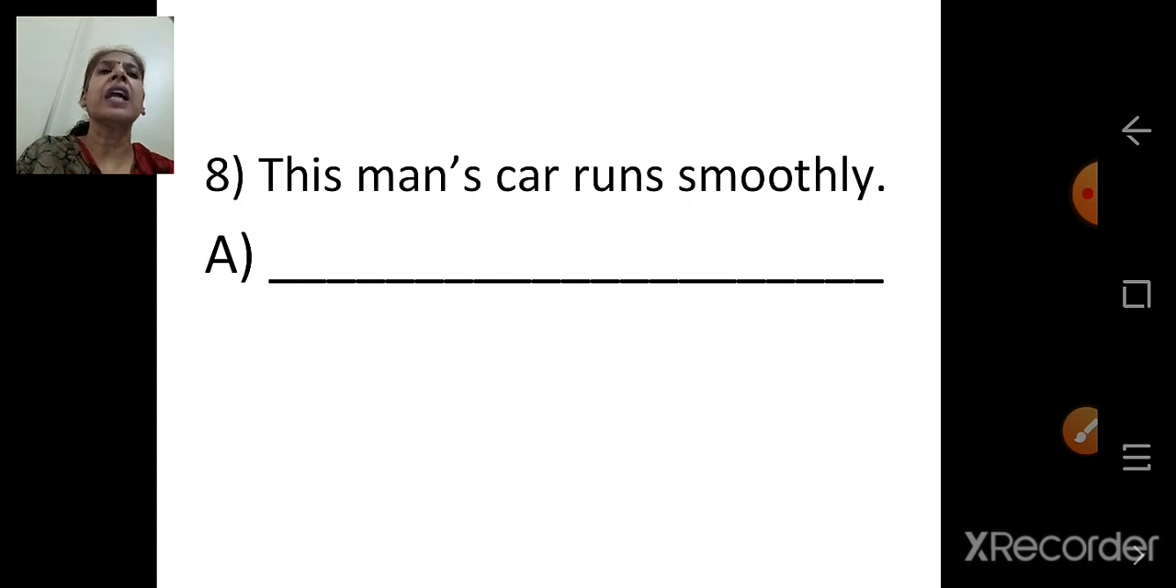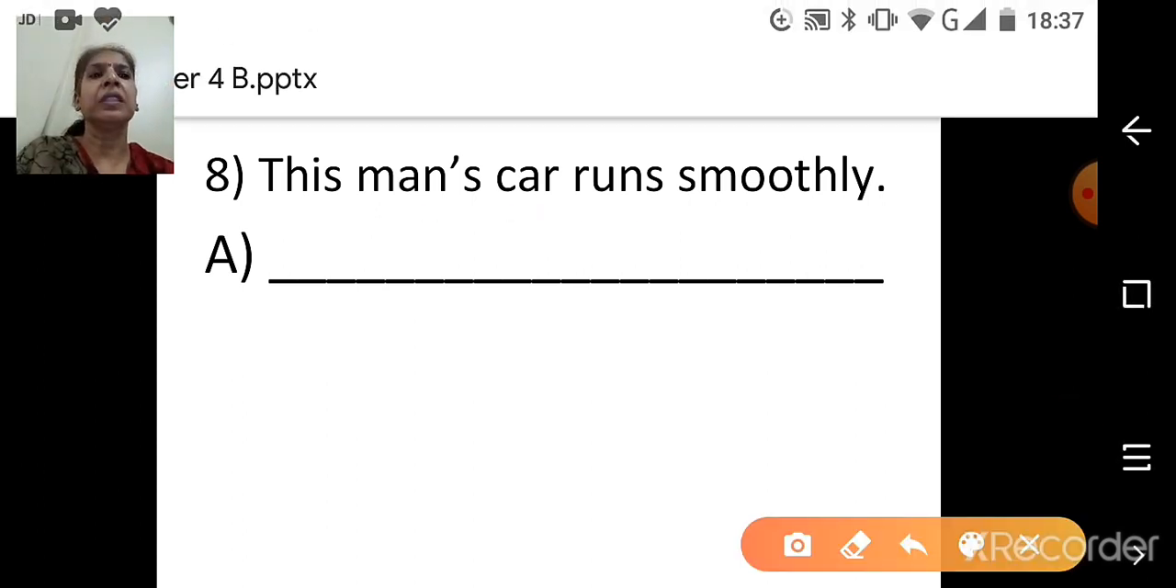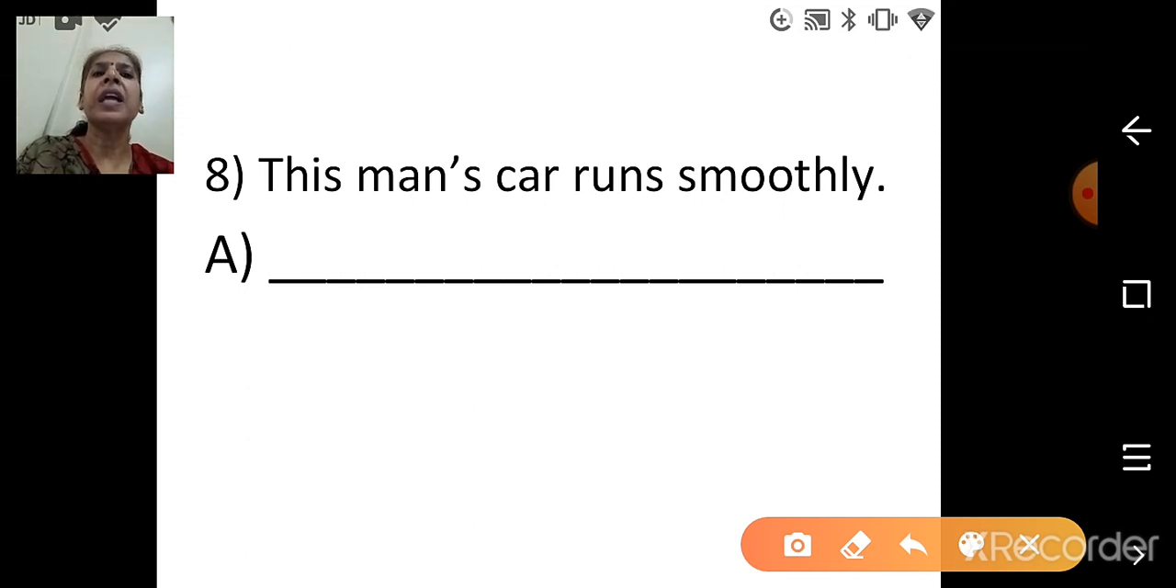This man's car runs smoothly. Whose car? Man's car. So the answer will be: This is a man whose car runs smoothly. So what we have to do here? Begin the sentence with This is a, and end with a punctuation mark, that is a full stop.